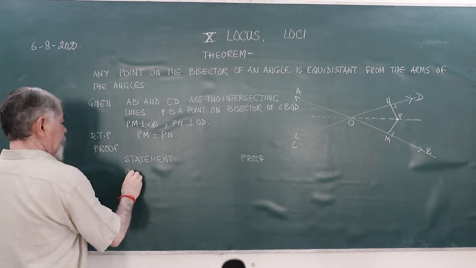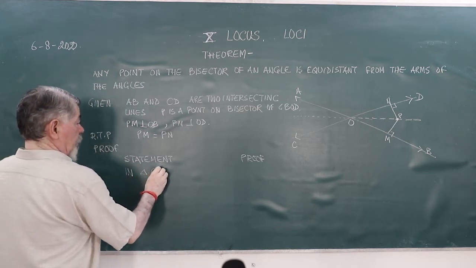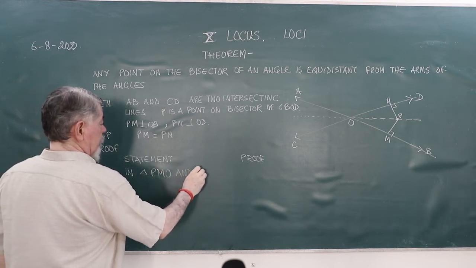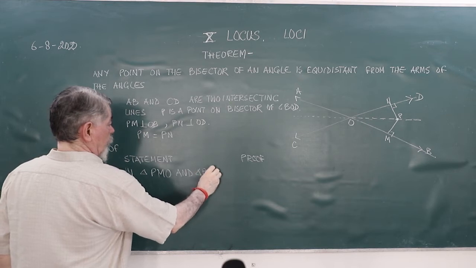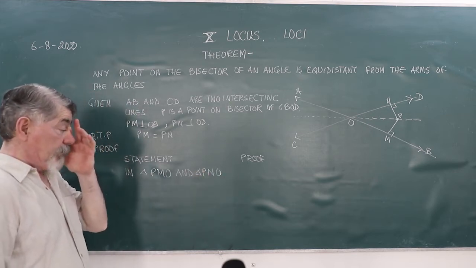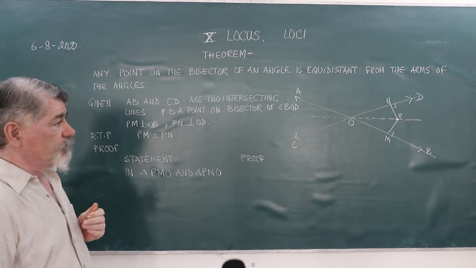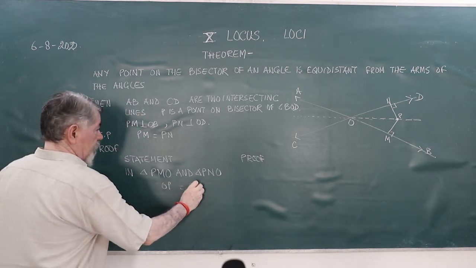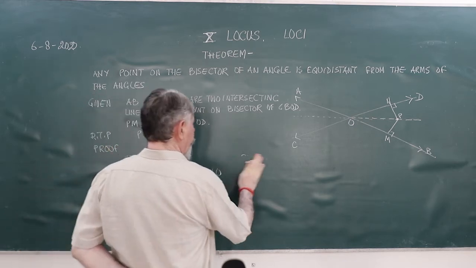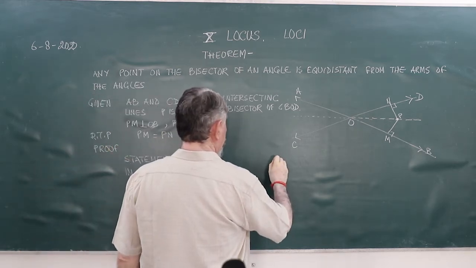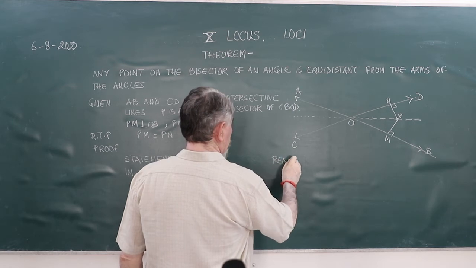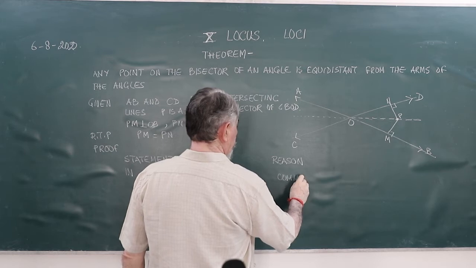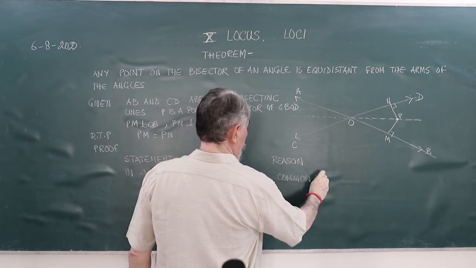In triangle PMO and triangle PNO, these two triangles I will prove to be congruent. How will I prove them to be congruent? I'll say OP is equal to OP. Reason, not proof, here I'll write the reason: common arm. This is a common arm.